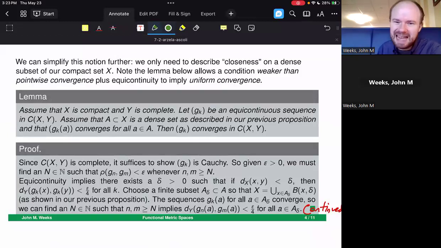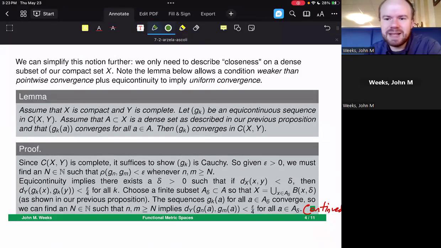Let's take this lemma. Assume that X is compact and Y is complete. Our domain is compact, our codomain is complete. That perhaps already tells you what we're going to attempt to do in this problem. We're going to need the fact that we have a countable dense set in our domain space. And we're probably going to need to converge to specific Y values in order to get something complete. I have a sequence that converges, but I'm probably going to need completeness to show that it's not just Cauchy, that it actually converges to a particular point. So let's keep reading here.